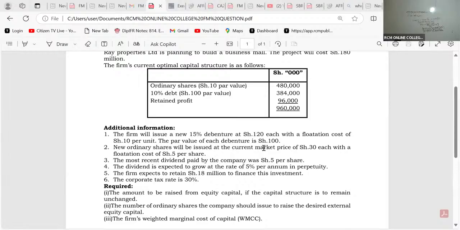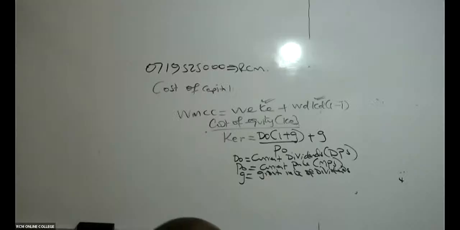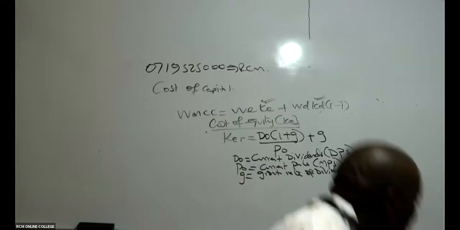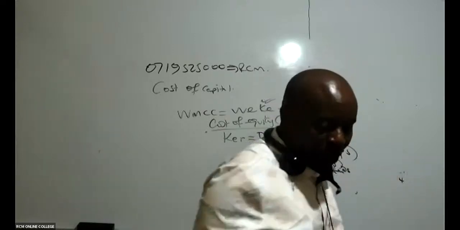That is 30 PO. And then you can see here, the most recent dividend paid, most recent means today, most recent means now, O. The most recent dividend, which is our DO, will be 5. And this dividend will be growing at 5%. So now I have everything to ensure that I get cost of equity, retained earnings.